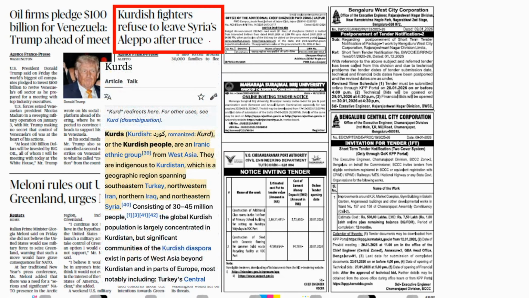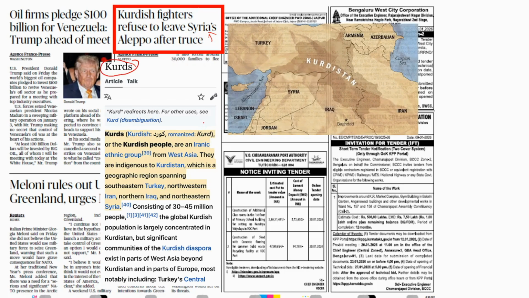Here this article is talking about someone called Kurdish fighters. So you should know who are Kurds. If you don't know who are Kurds till now, take this opportunity and read who are Kurds for prelims. Okay, and there is a relevant concept in news continuously. So there is something called Kurdistan. It will be frequently in news. This is a region like Somaliland and it is demanding independence. And it is touching the countries of Turkey, Syria, Iraq, Iran, etc.